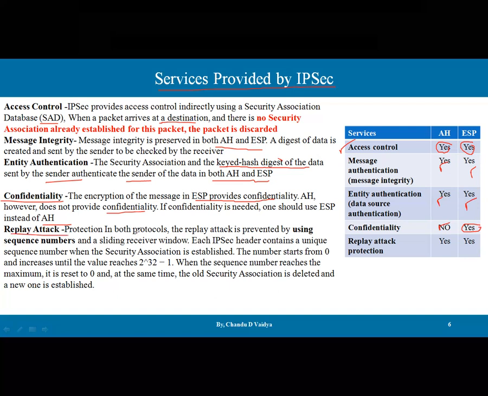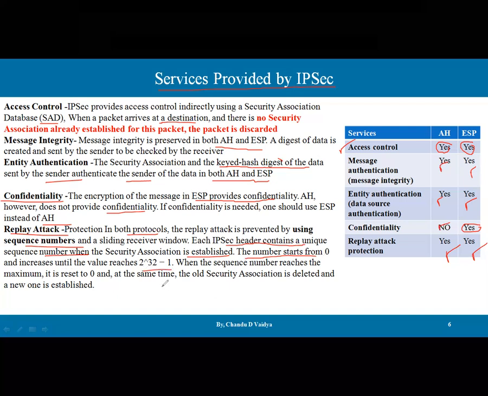Then replay attack protection. It protects in both protocols, AH and ESP. Replay attack is prevented by using the sequence number and the sliding receiving window. Each IPsec header contains a unique sequence number. When the security association is established, the sequence number starts from 0 up to 2 to the power 32 minus 1.